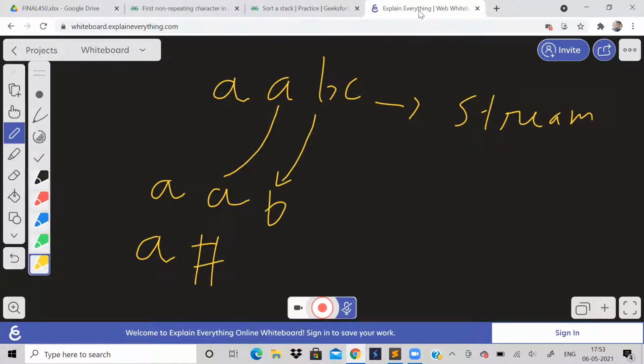Now B character is inserted to the stream. So what is the first non-repeating character? It is going to be B, because A and A are repeating. See, A is repeating, so the first non-repeating character is B. Now when C is inserted to the stream, which is the first non-repeating character?